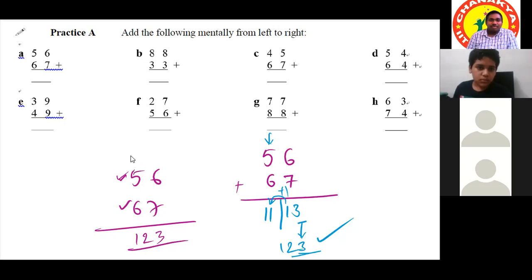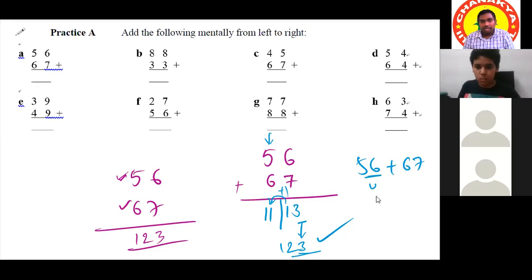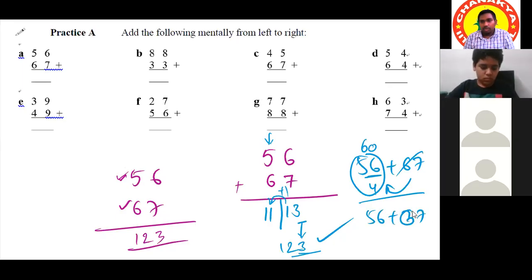You may feel like that because it's a simple addition. We'll do it correctly anyway. So here the method is important. Which method are you going to select? Okay, this question, in how many ways can we solve? 56 plus 67 we have done in many ways. See, to complete 60 we need 4. Take it from 67 and first complete 60 and the remaining number here. And to complete 70 we need 3. If you take that 3 from 56, and the remaining number. So this is one approach.